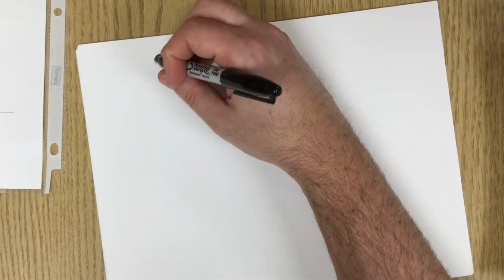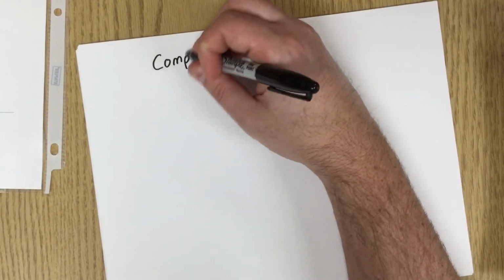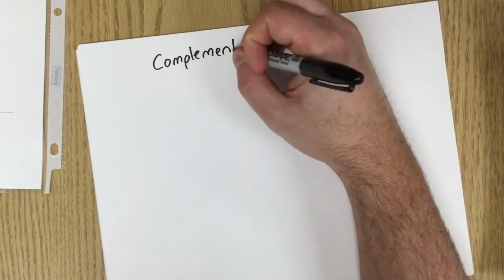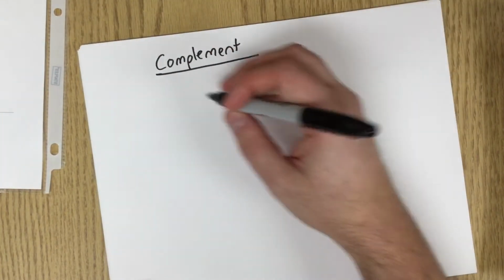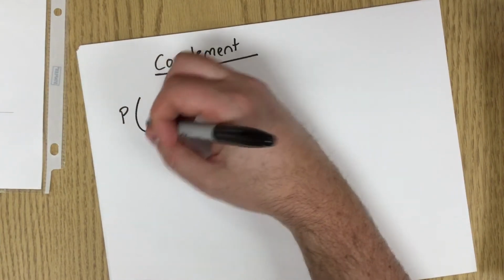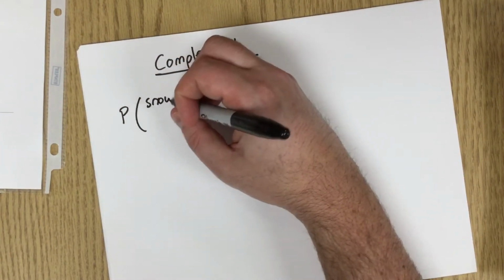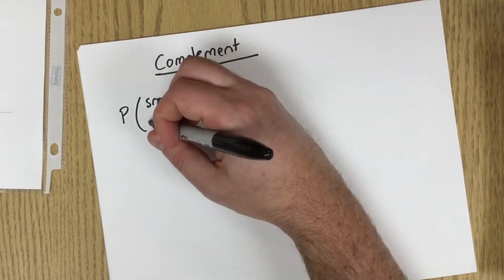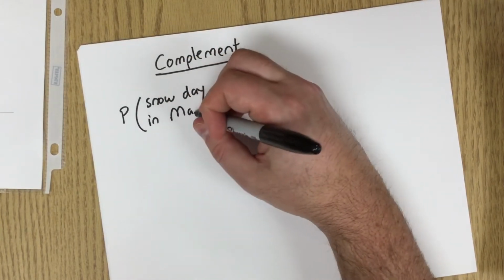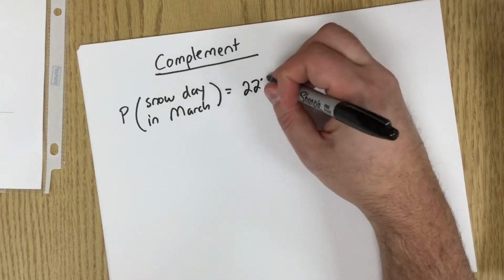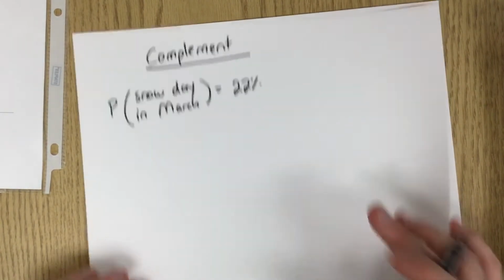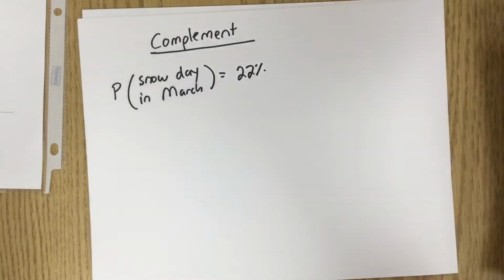The next thing, let's talk about the complement. So let's go back to the other example. Let's say I say that the probability of having a snow day in March, and we'll stick with the 22%. So let's assume that this is true. So we're out of subjective probability. We're now into something else. So the probability of a snow day in March is 22%.